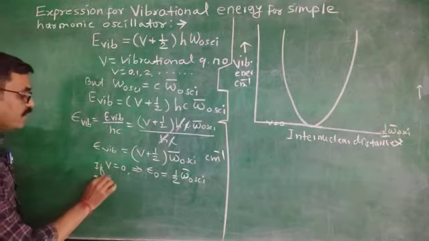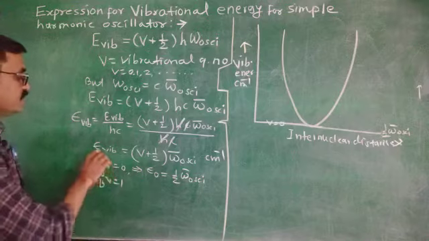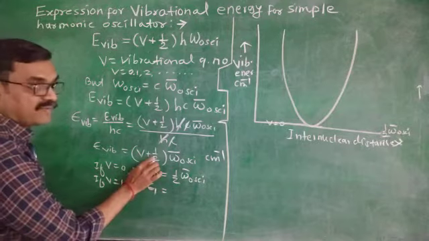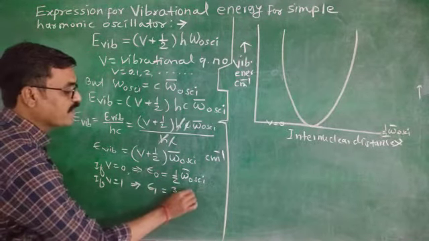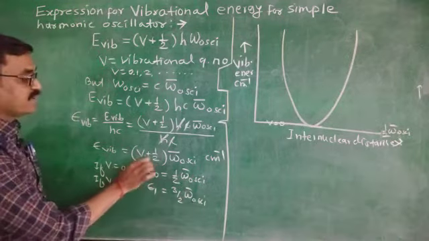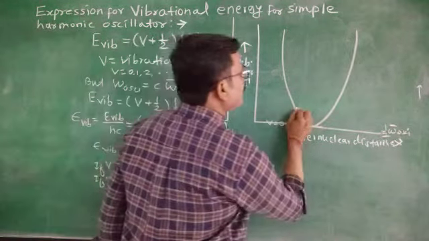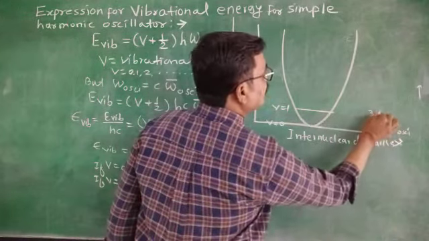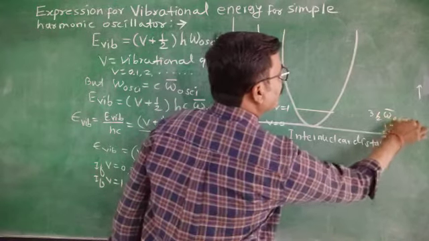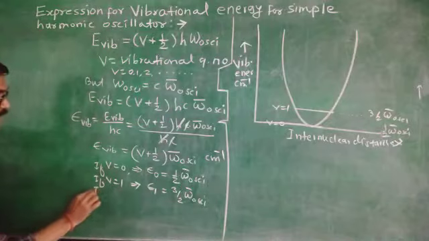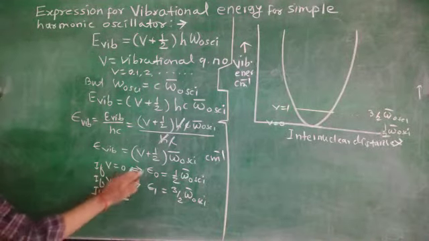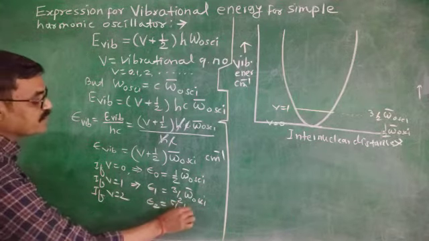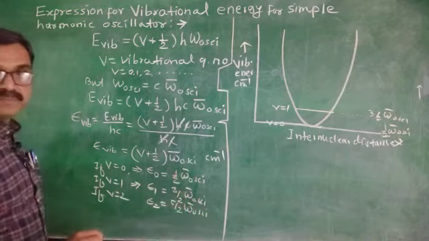Now if V equals 1, this formula implies epsilon 1 equals 1 plus half, it will be 3 by 2 omega bar of oscillation. Simple mathematics. 1 plus half is 3 by 2. That's why when V equals 1, the corresponding energy becomes 3 by 2 omega bar of oscillation. Similarly, if V equals 2, then epsilon 2 is equal to 5 by 2 omega bar of oscillation.